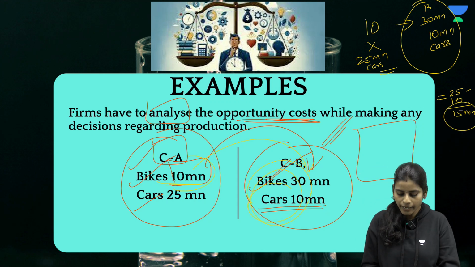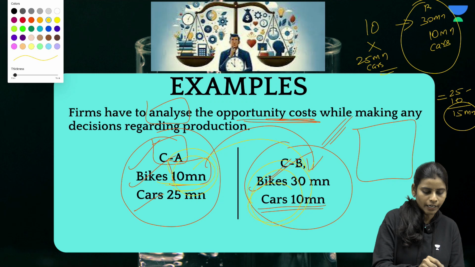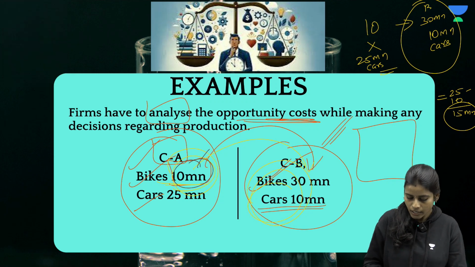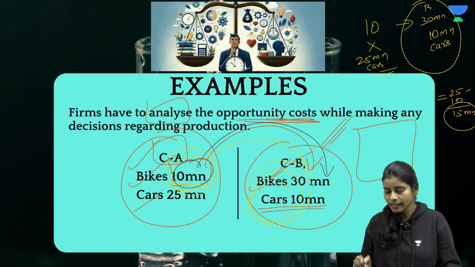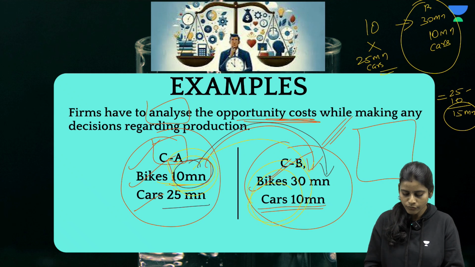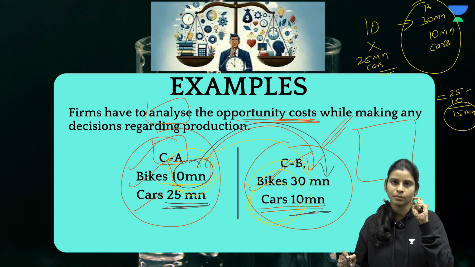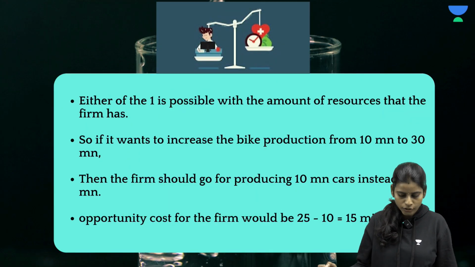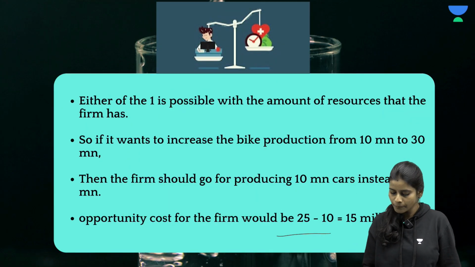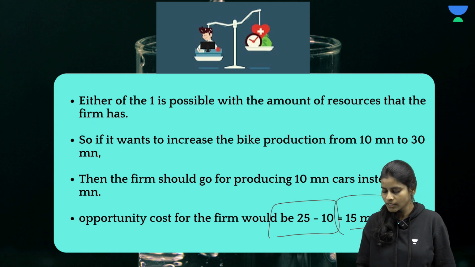Clear? So if I am trying to increase my bike production from 10 million to 30 million, then I will not have enough resources for making 25 million cars. In that case, I will make only 10 million cars. So what would be my opportunity cost here? You have to subtract these two, that is 15 million.